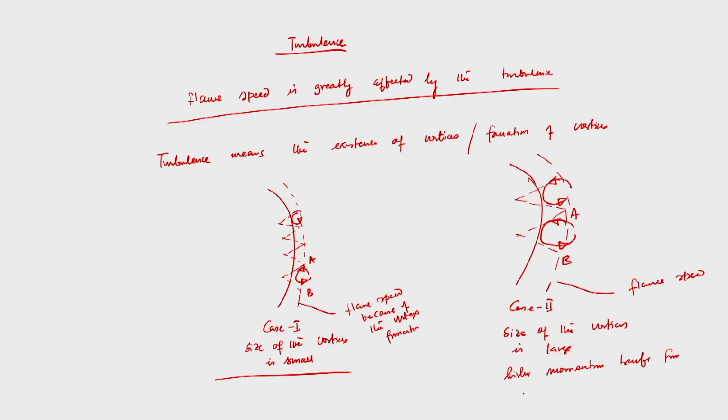from inward to outward at point B may extinguish the flame. So our objective was to have a higher flame velocity, and we may get higher flame velocity, that is true, but there are chances that the flame might extinguish. So the flame might extinguish, and that is not our objective at all.